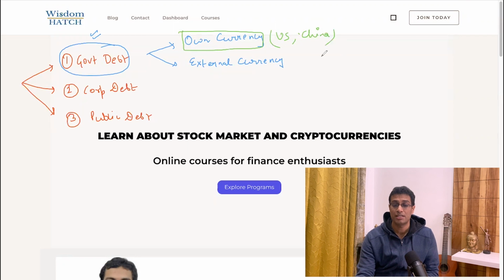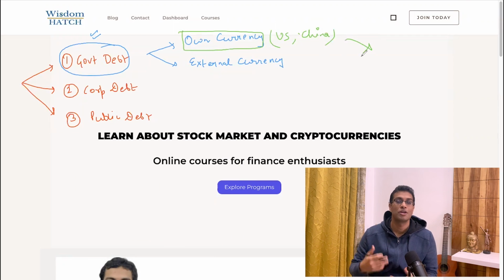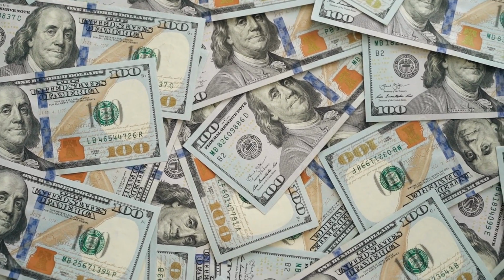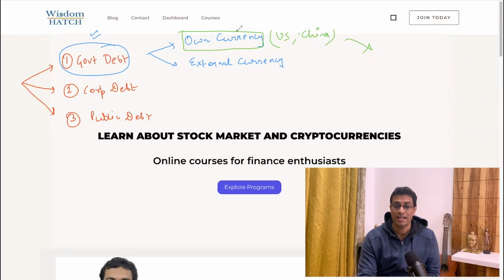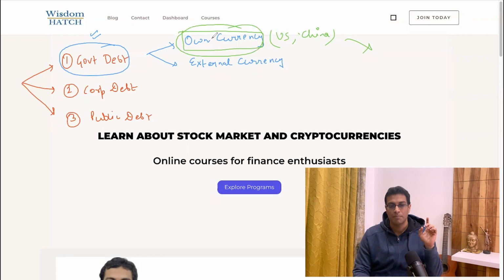For example, the US has trillions of dollars of debt, but in what currency do they have that debt? In US dollars. So what does that mean? It simply means that the US is printing money and giving itself a loan. That is called owing debt in your own currency. So this is the first type of debt, and for obvious reasons it is less problematic. The majority of the debt of the US or China is in its own currency.